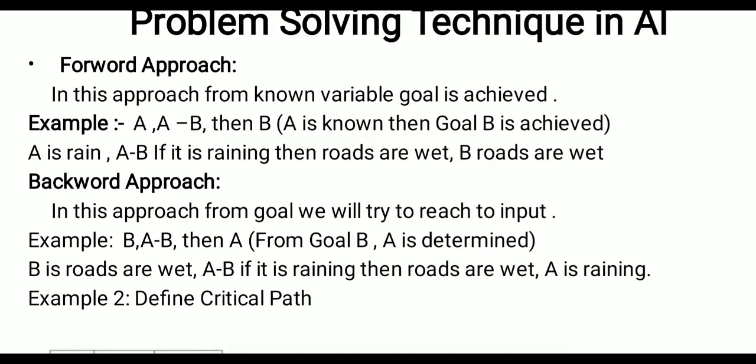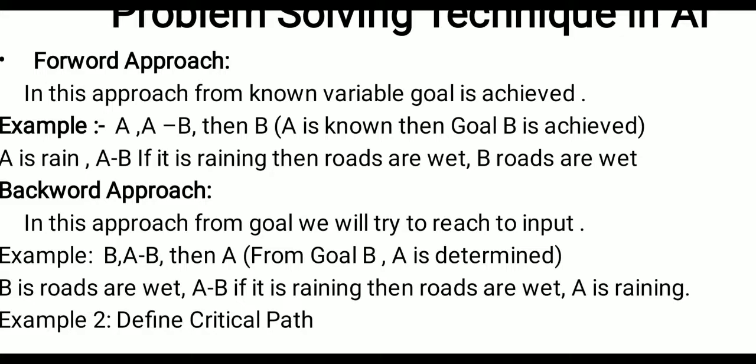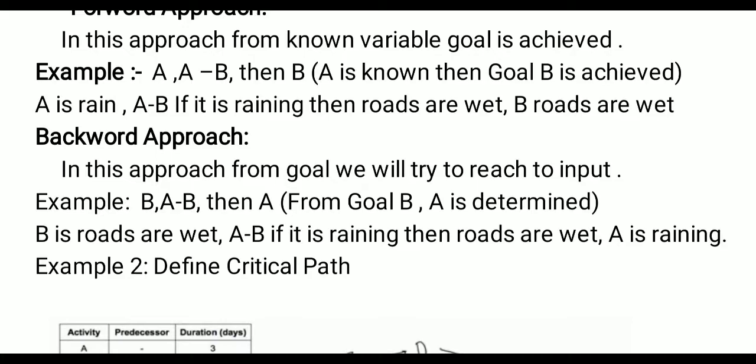So in the forward approach, the very simple thing is that we have the given data. From that given data we will reach the final target, or we will find the solution. But in the backward approach, from the solution, from the goal, I will try to reach the input.